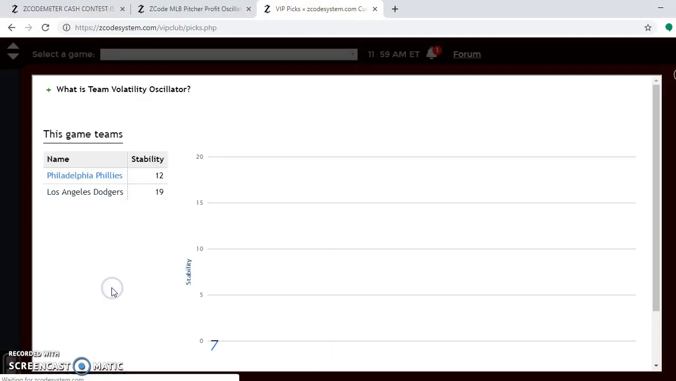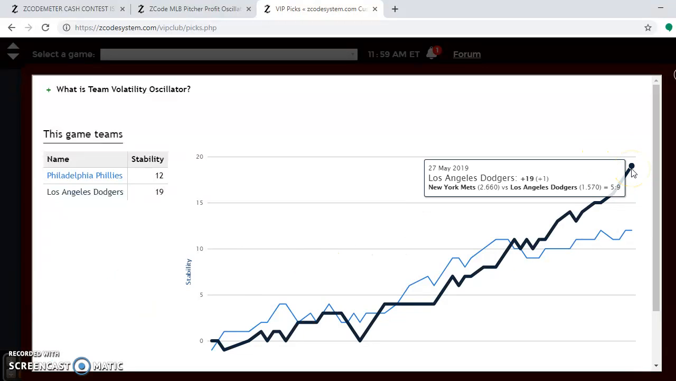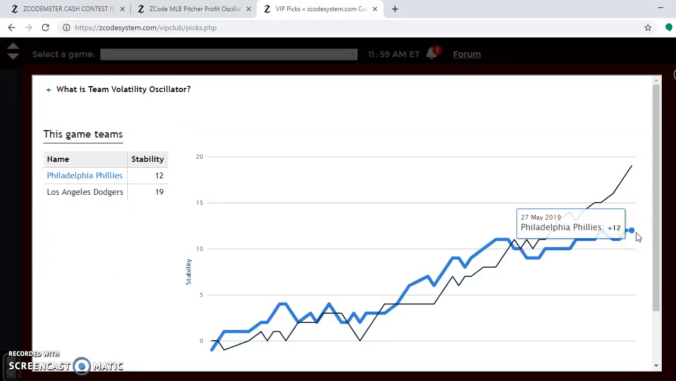If you look at the volatility oscillator, you will see that both teams are very stable as well. The Dodgers are even more stable at plus 19 compared to the Phillies at plus 12. So strongly consider favored underdog status when looking at this matchup.